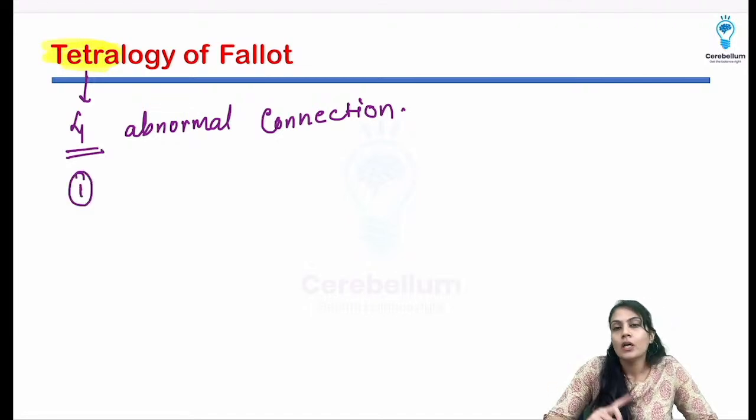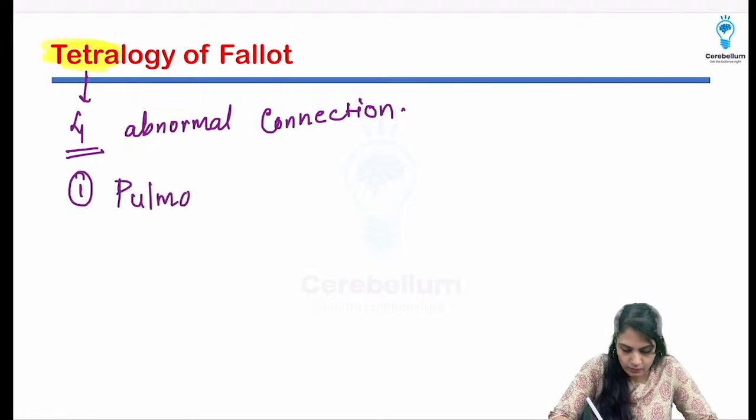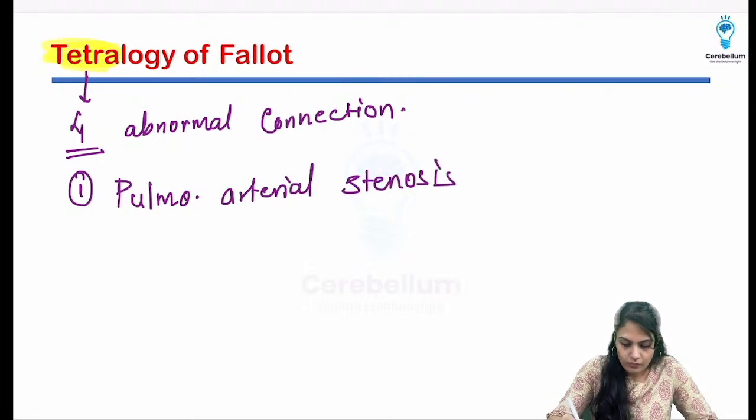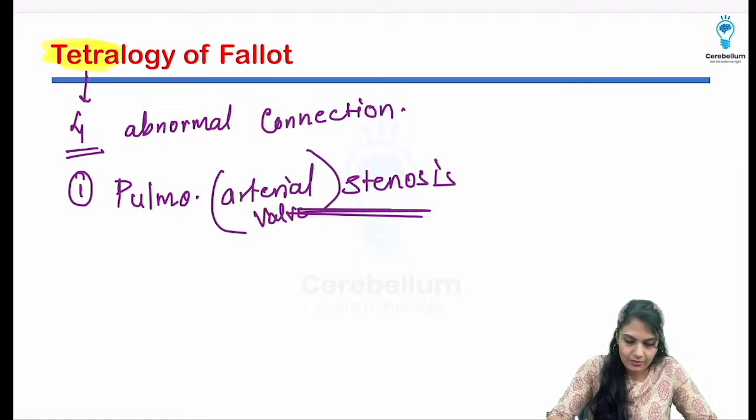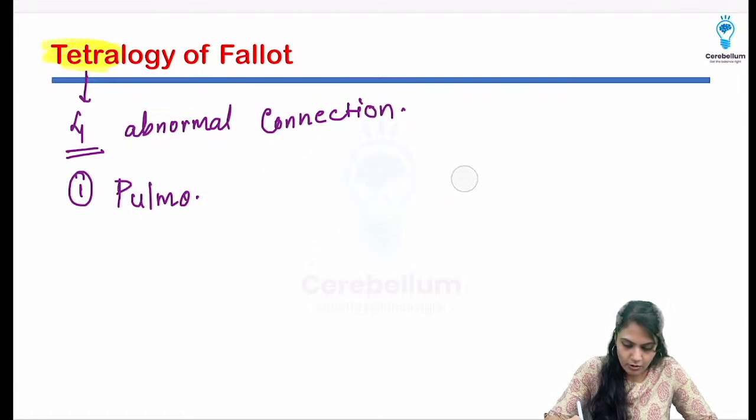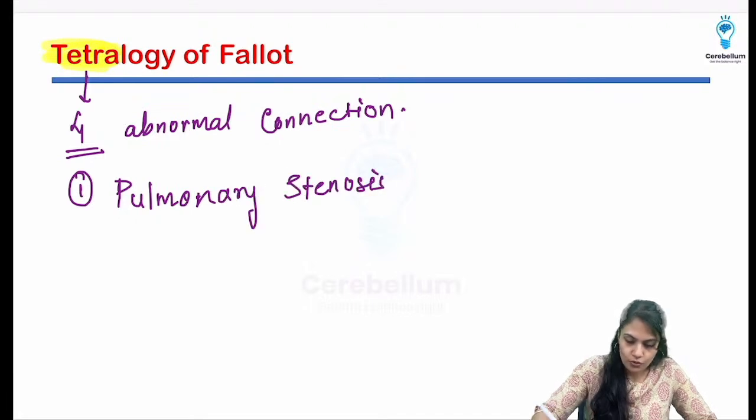First thing, remember that there will be pulmonary stenosis. Pulmonary stenosis or pulmonary arterial stenosis, right, that means arterial valve, basically pulmonary valve stenosis. Now I'll just write pulmonary stenosis, that will be better, because the valve is going to get stenosed, okay.